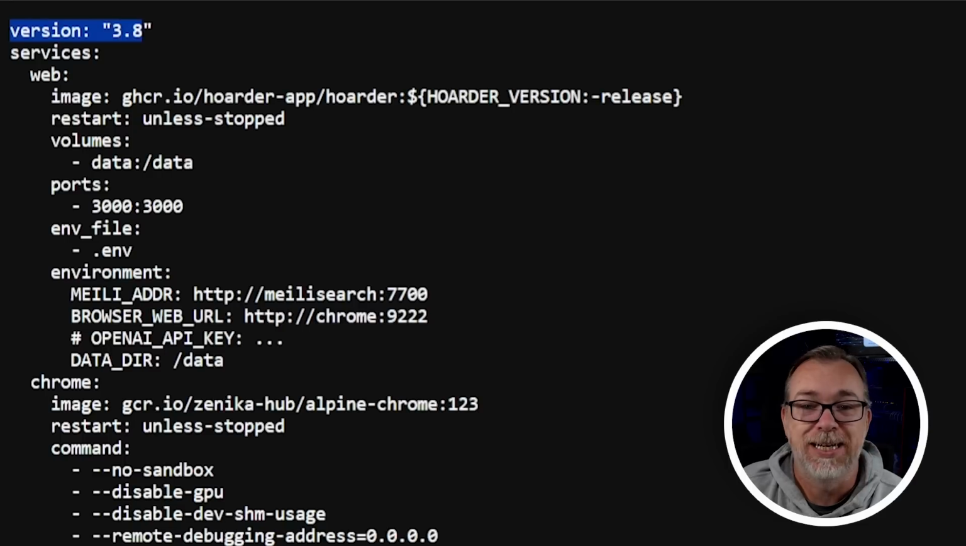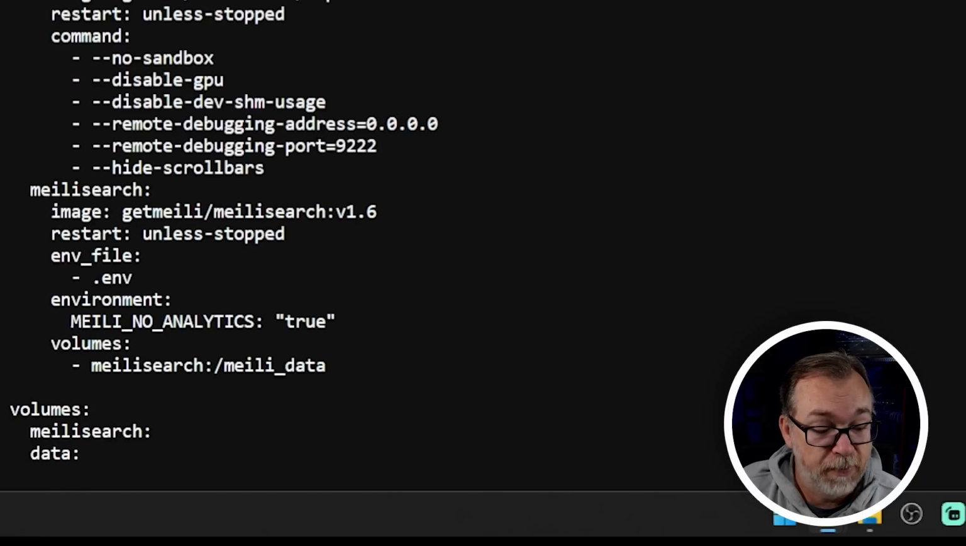Version 3.8, the version isn't necessary with the newest version of Docker Compose. Both, if you try to deploy this using the version, whether it's in command line or in something like Portainer, both of them will say, hey, this is no longer supported. So that we don't need that. But next, we've got some services. We've got the web, which is actually the web interface that we've been using. And it's got the image, which is currently hosted at the GitHub container repository. We've got a restart policy unless stopped, which is great. We've got a volume here, and it's actually using a Docker volume for this, and it is just declared as data. And it is also declared down here under volumes at the bottom of the page.